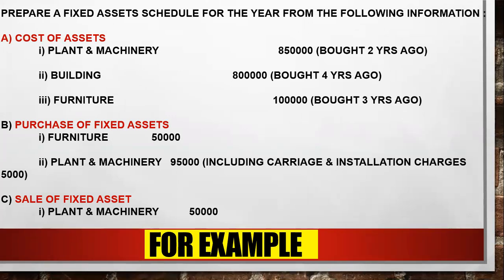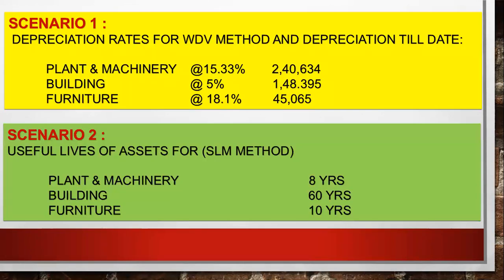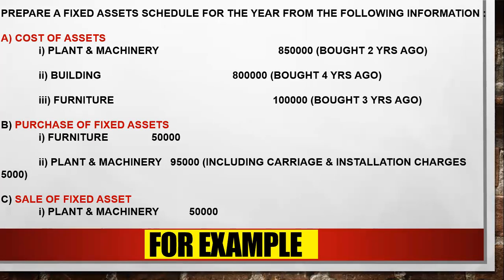Can you see the cost of the asset? So the formula will be 8 lakh 50 minus scrap value. Scrap value is not there, so you can take 8 lakh 50 directly. So 8 lakh 50 upon 8, because the number of life given in scenario 2 is 8 years. You have to multiply by the number of years ago you purchased. So you can see in the bracket, bought 2 years ago. Clear, everyone?